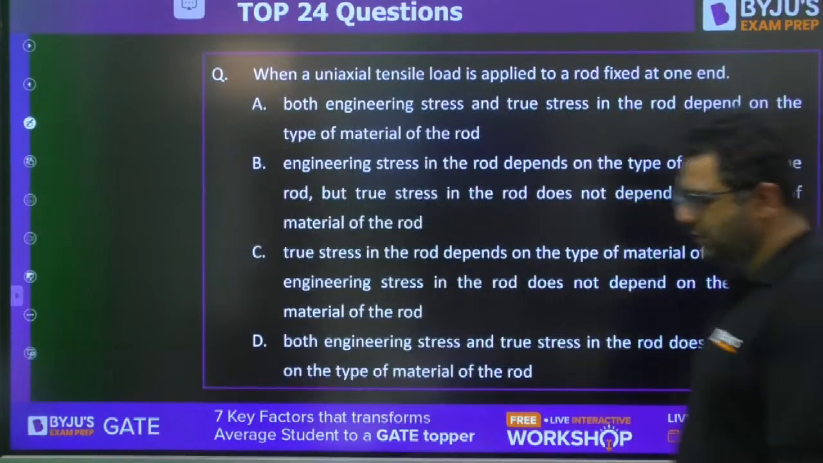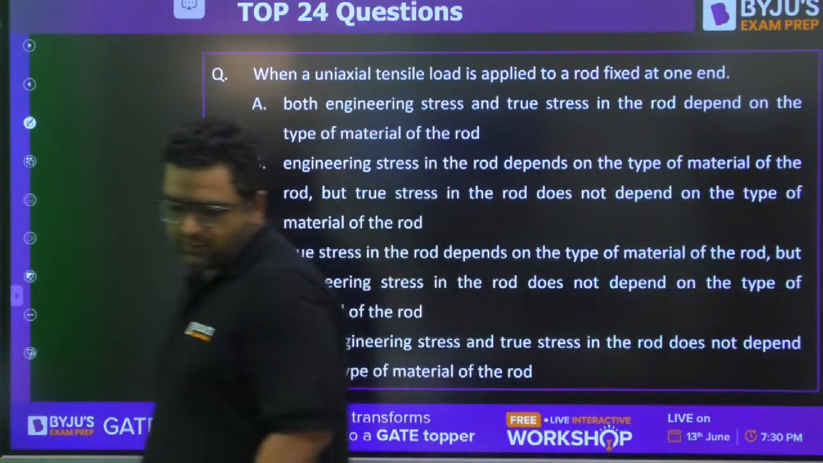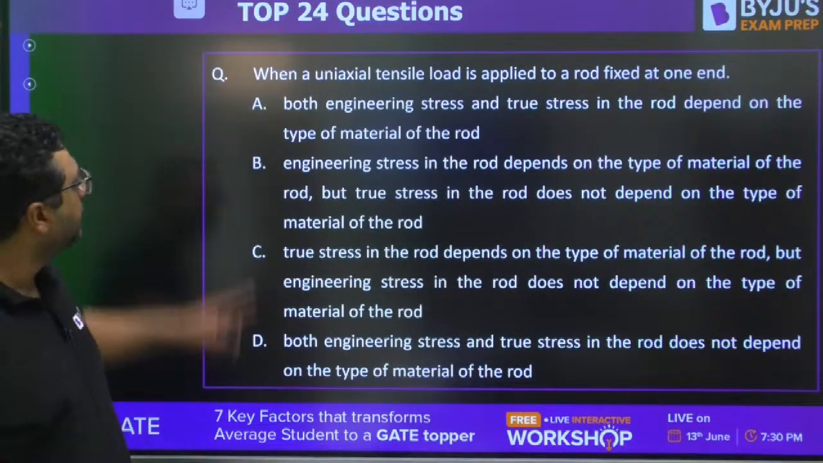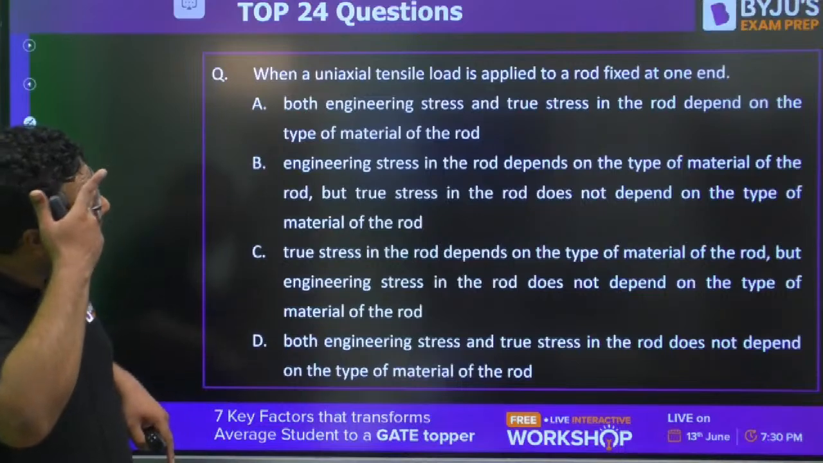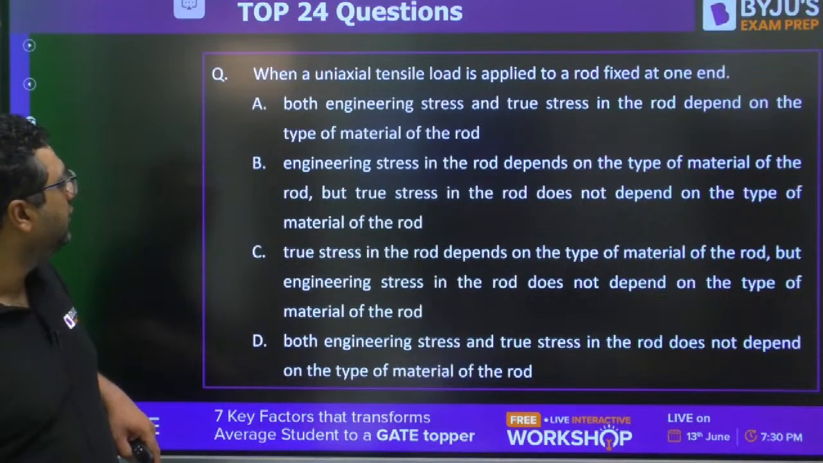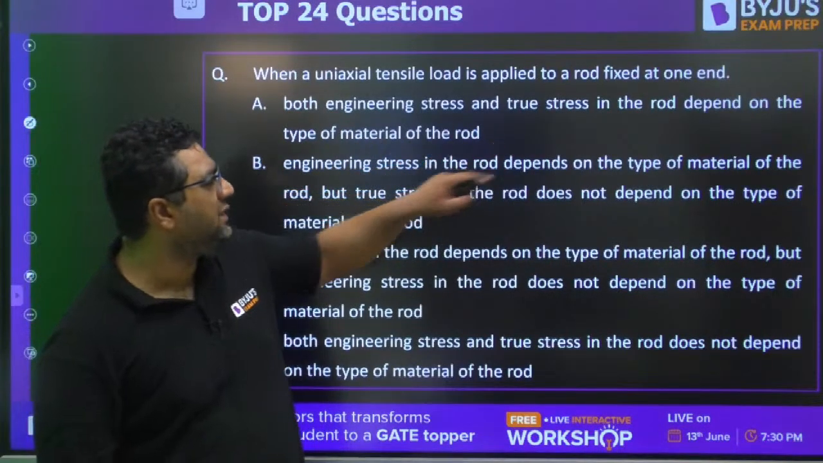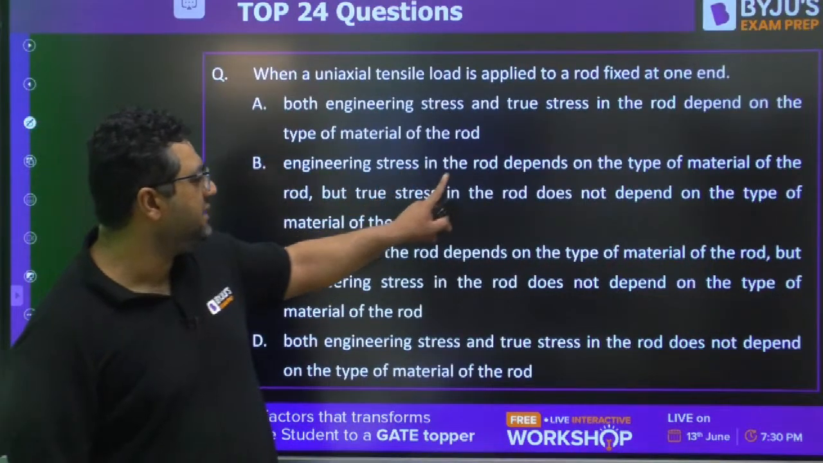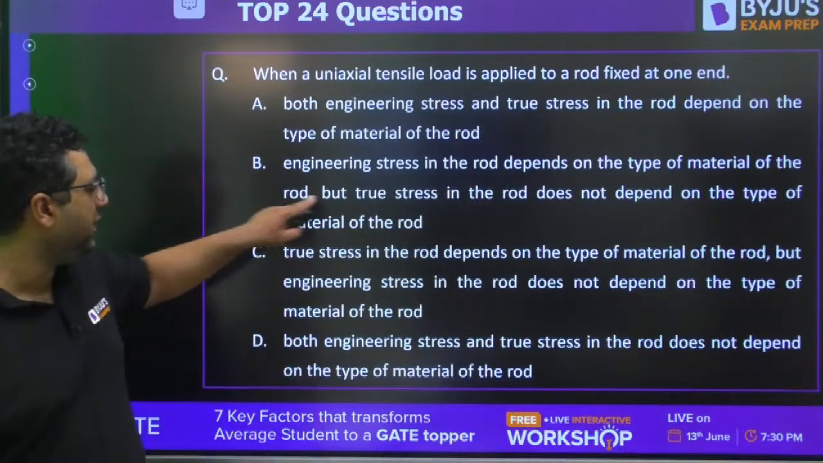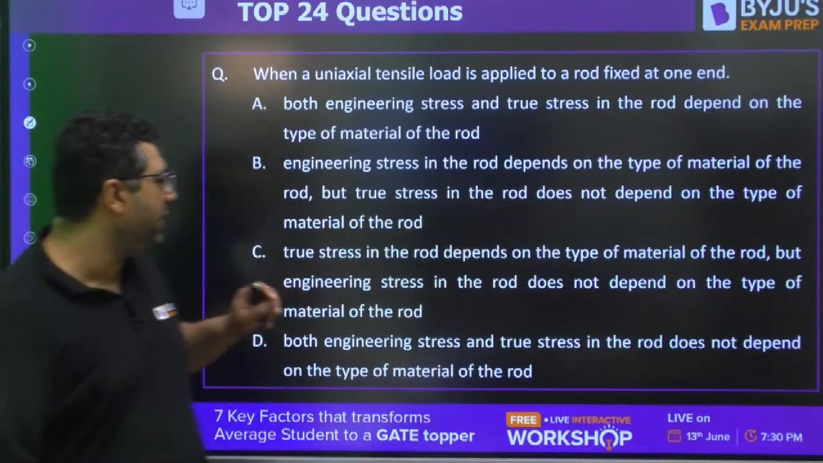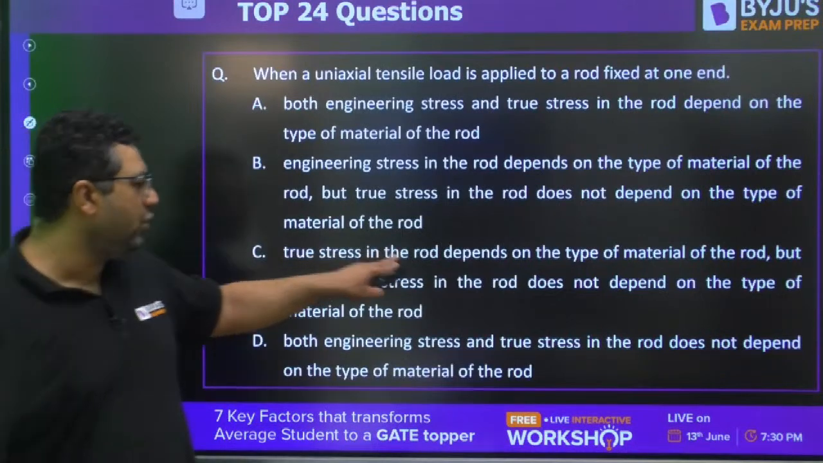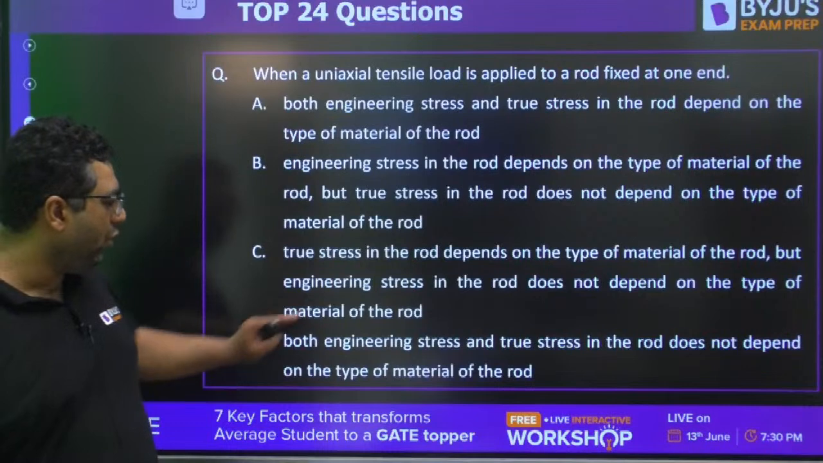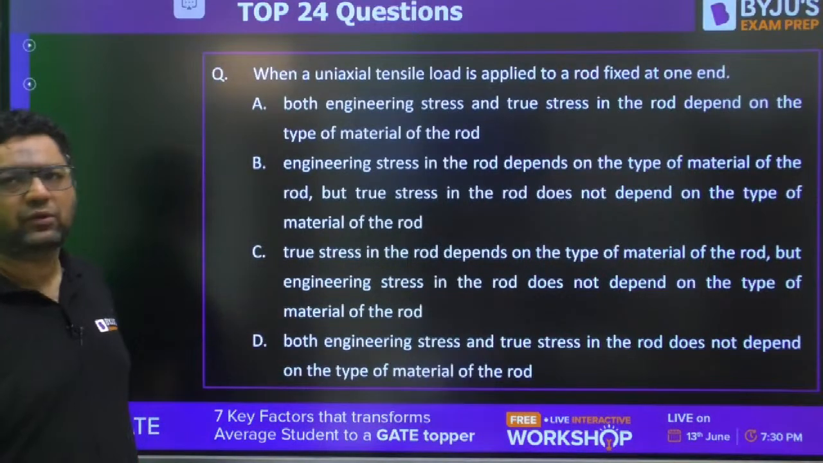Moving to the next question, guys. When a uniaxial tensile load is applied to a rod fixed at one end, both engineering stress and true stress in the rod depend on the type of material. Engineering stress in the rod depends on the type of material, but true stress does not. True stress depends on the type of material, but engineering stress does not. Both engineering stress and true stress do not depend on the material.